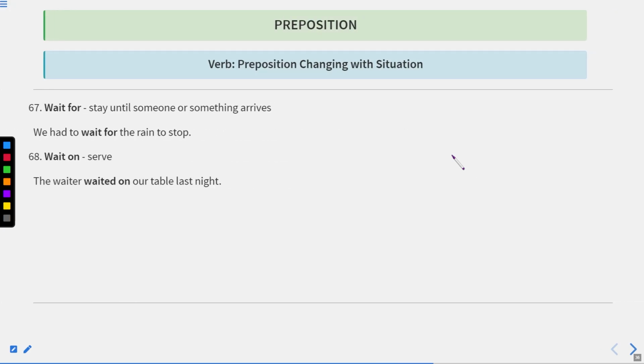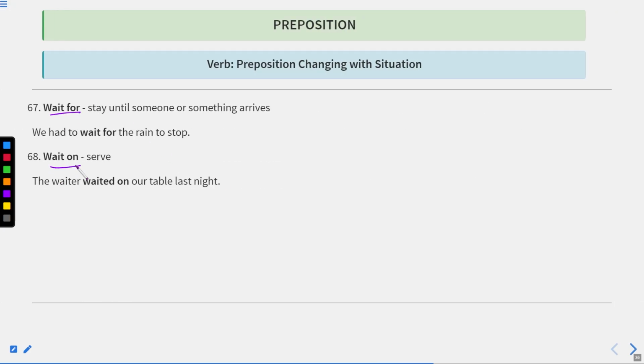Now let us move to the next one. Wait for and wait on. So with the verb wait, we can use either the preposition for or on. Wait for is used when we stay until someone or something arrives. We are waiting for that person. We had to wait for the rain to stop. It means the rain was falling, and we were waiting for the time when it stops.